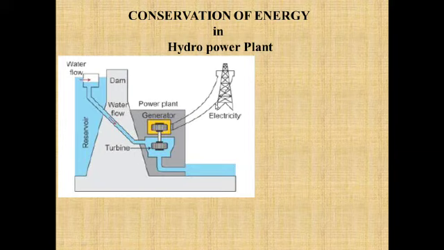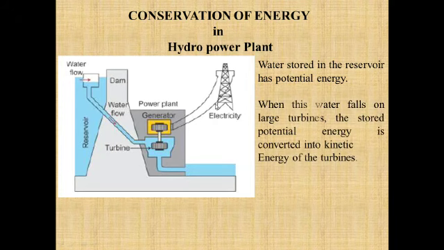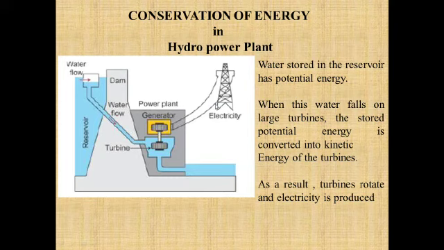So this is also one more example of interconversion of energy. Here the potential energy has been converted into kinetic energy of the water, then this kinetic energy has been converted into the mechanical energy of the turbine. As a result, the turbine rotates and the electricity is produced.